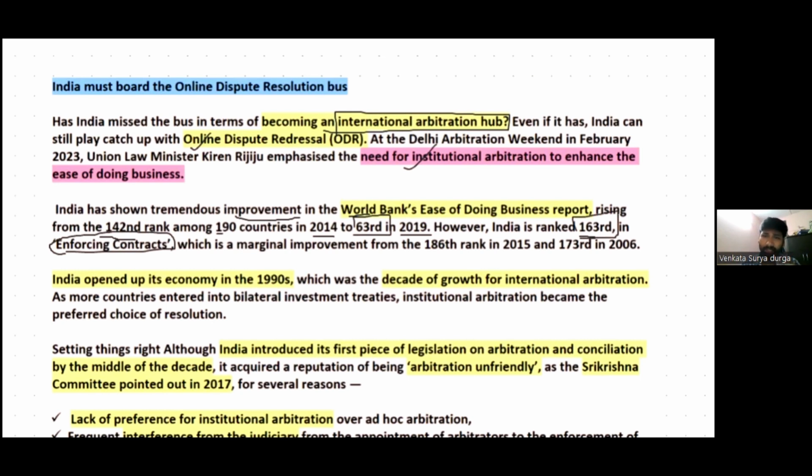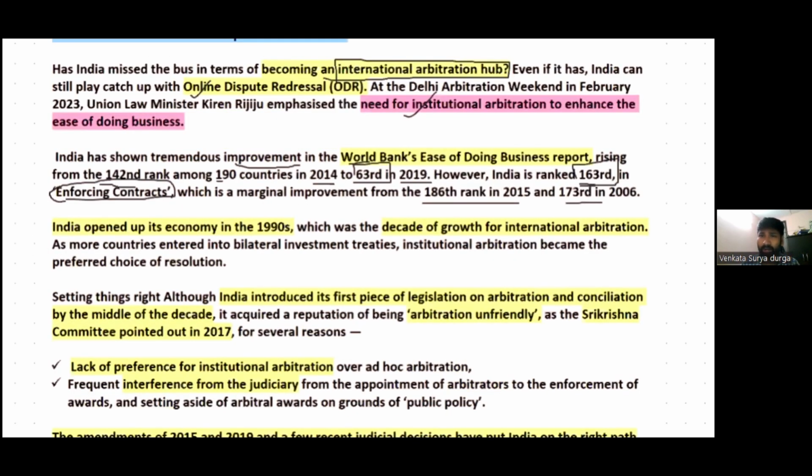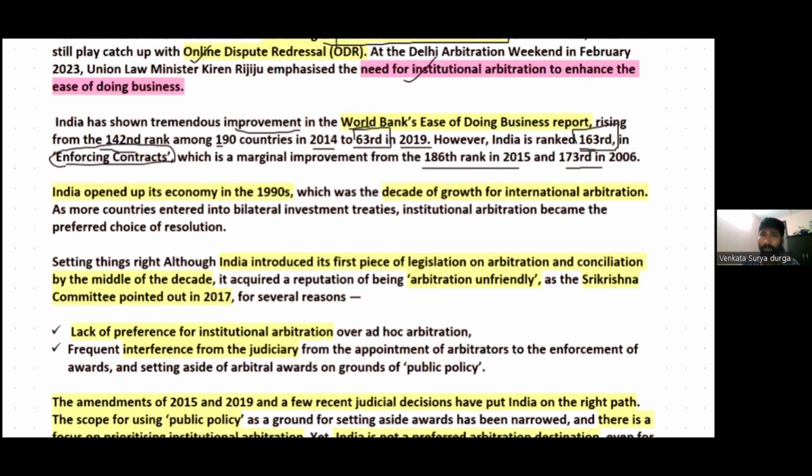However, this ranking, 163rd, is only a marginal improvement considering the 186th rank in 2015 and 173rd in 2006. So India's focus should be on enforcing contracts. Enforcing contracts would be possible when we have a comprehensive institutional arbitration mechanism, right? So India should focus on setting up the arbitration infrastructure.